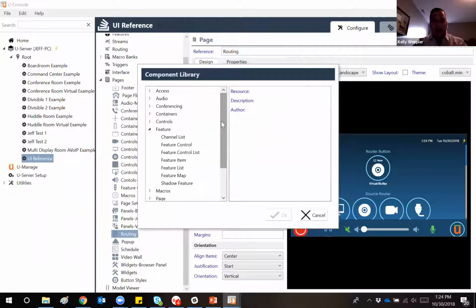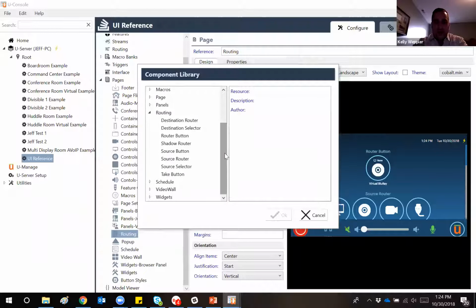In the UI, you wanted to choose your destination first, and then you get a little pop out with the available sources. So those components are still available, but we've now renamed them and put them into a new category called routing. Some of the naming conventions that were used previously were a little confusing, maybe weren't that self-explanatory.